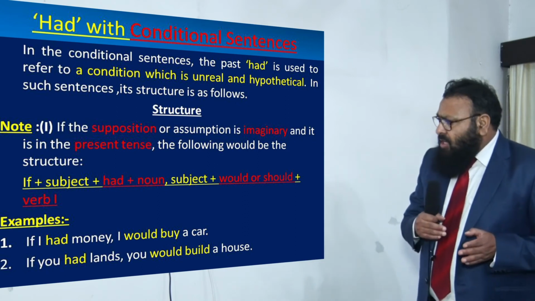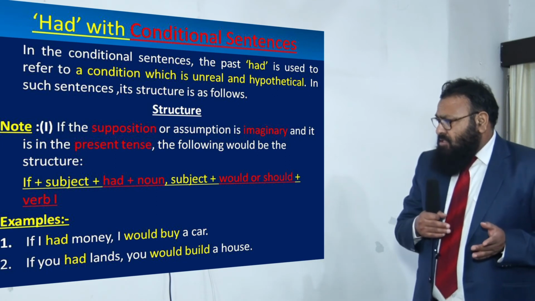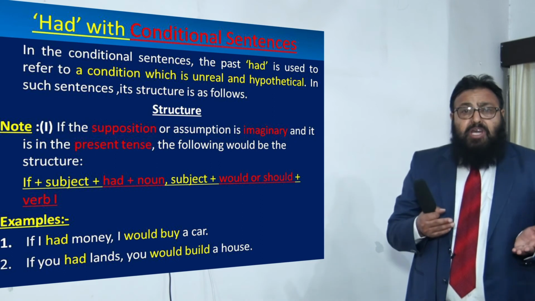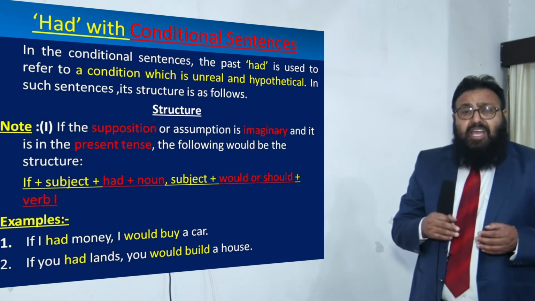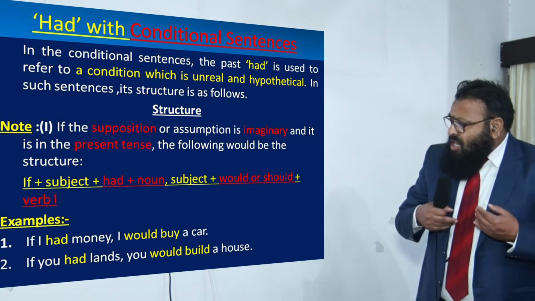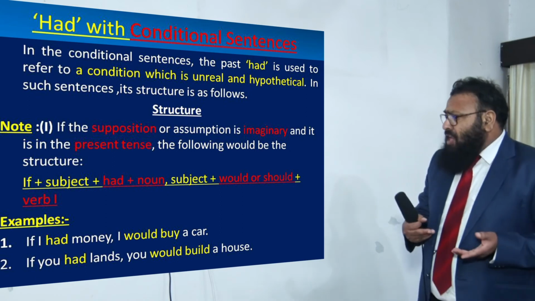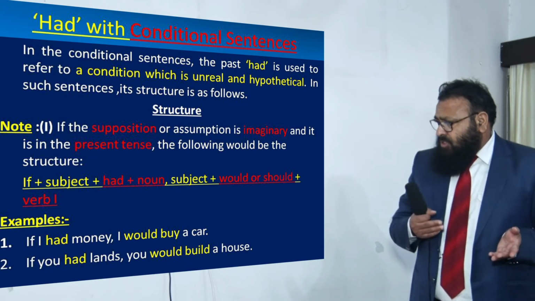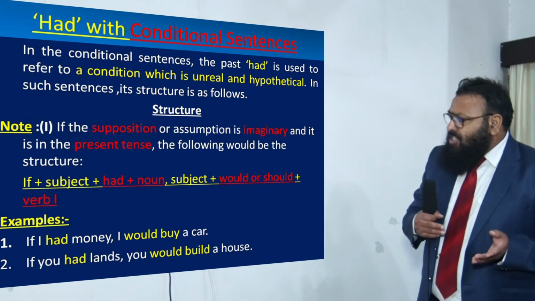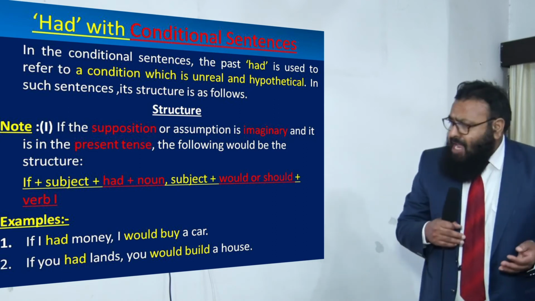Examples are, if I had money, I would buy a car. I don't have the money and I can't buy a car. This is pure supposition. I'm imagining that if I had money, I would buy a car. So, had is used in the sense of present, but this is purely imaginary.